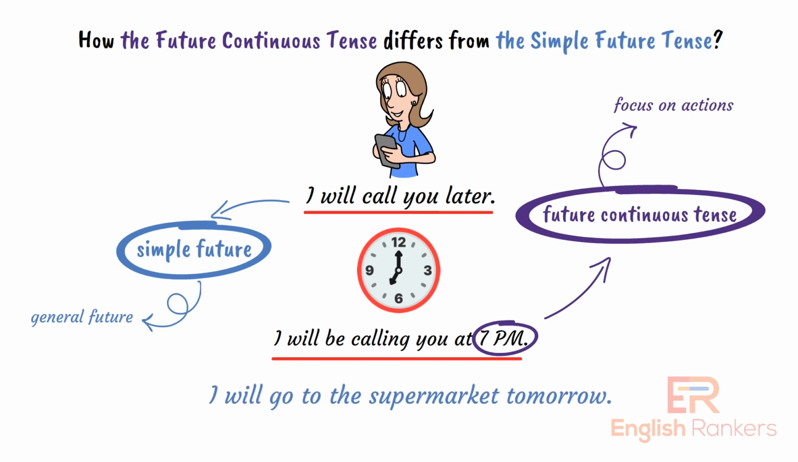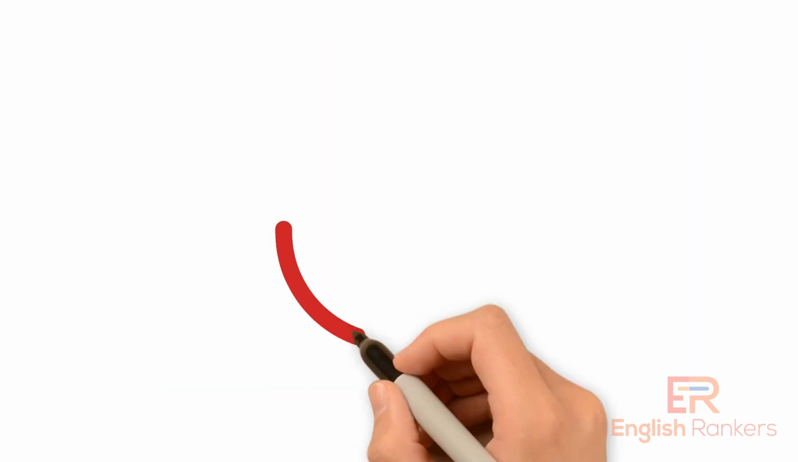See one more example of general future actions using the simple future tense. Example: I will go to the supermarket tomorrow. This sentence states that the action of going to the supermarket will happen in the future. It does not specify when exactly or for how long. It only indicates the intention to go to the supermarket at some point tomorrow. Where is the future continuous tense commonly used?